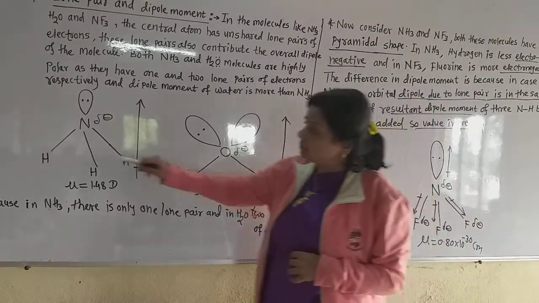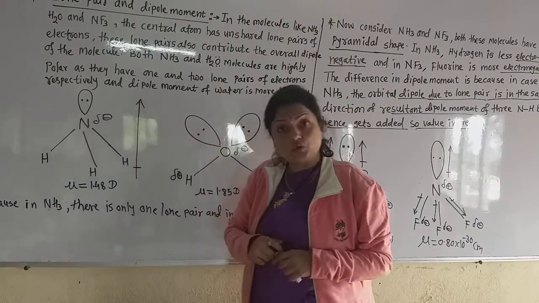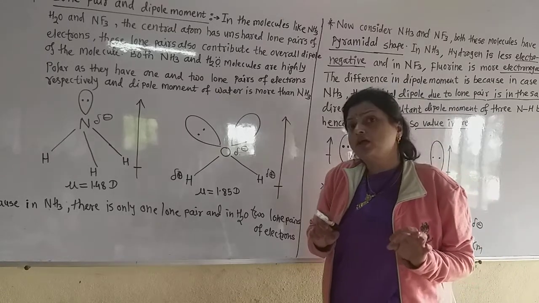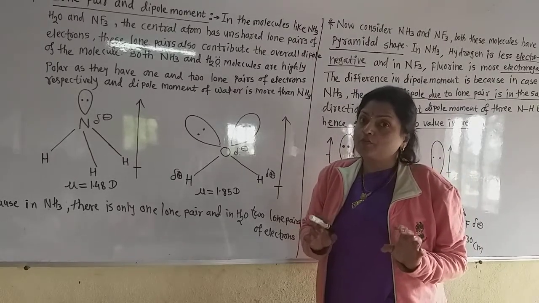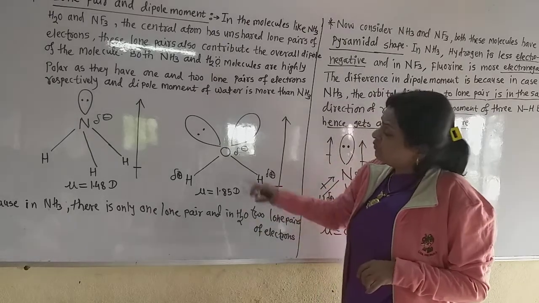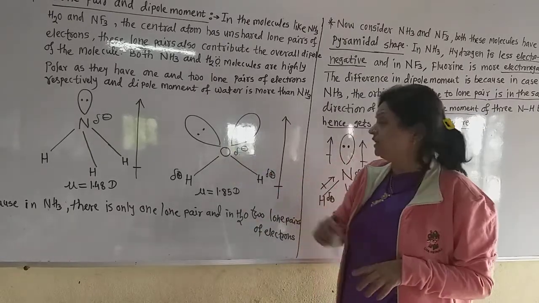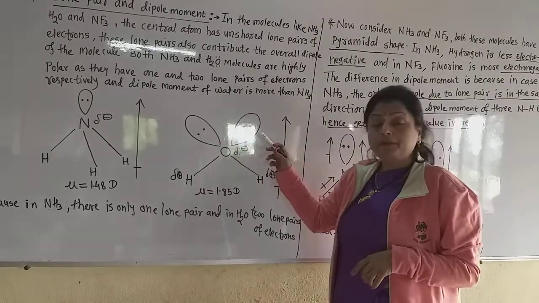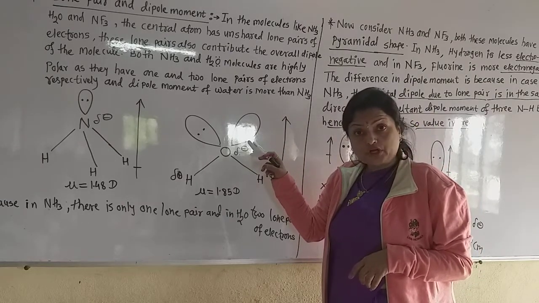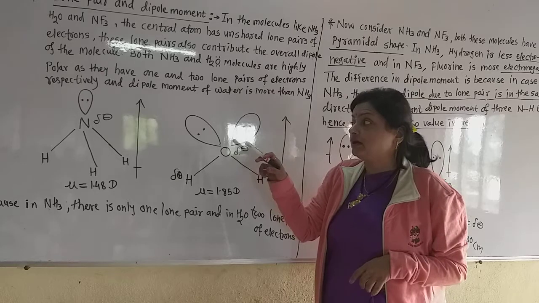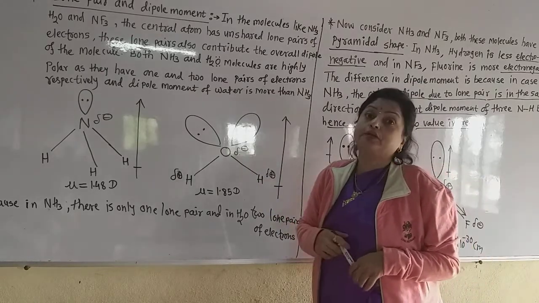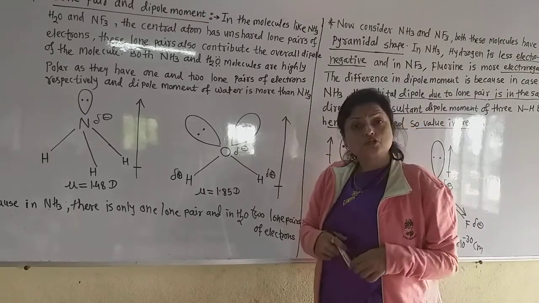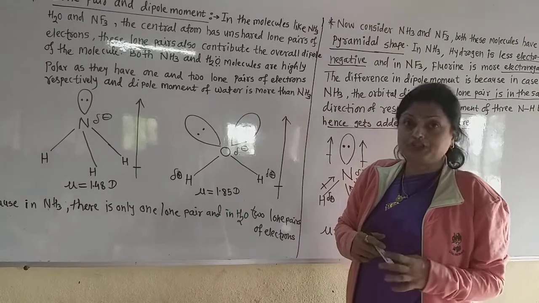Now we know that in ammonia, on nitrogen, there is one lone pair of electrons. Lone pair means such electrons which do not participate in bonding. They do not form a bond with other atoms. And in the water molecule, we know from hybridization, there are two lone pairs of electrons. Due to lone pair-bond pair repulsion, water and ammonia have a distorted tetrahedral shape rather than the regular tetrahedron of methane, because in methane carbon does not have such a lone pair of electrons, so methane has the regular tetrahedral shape, we know that.